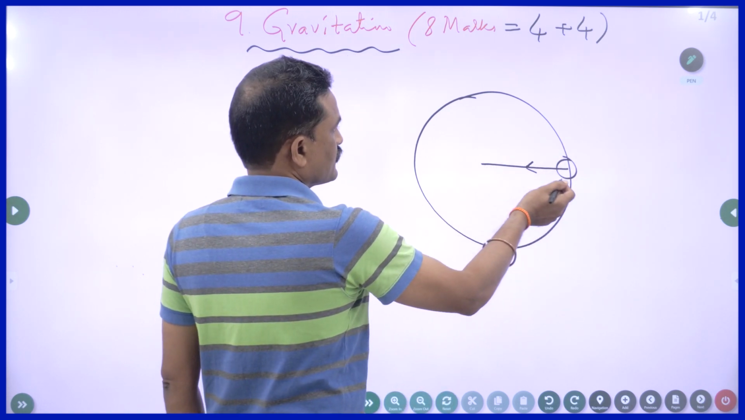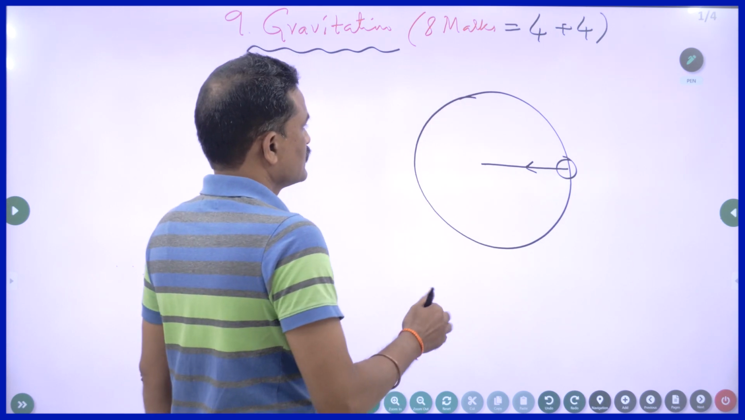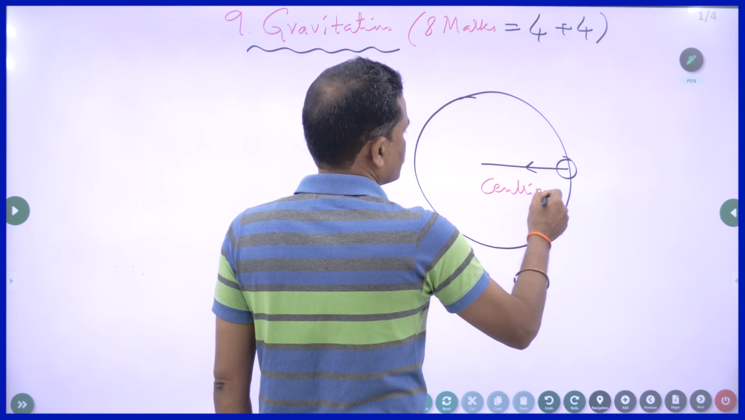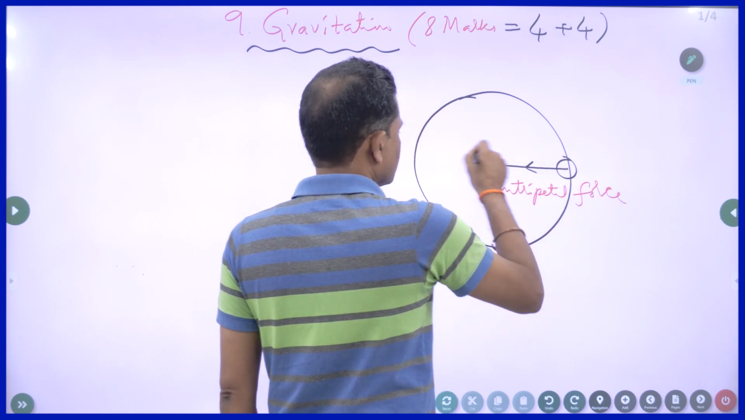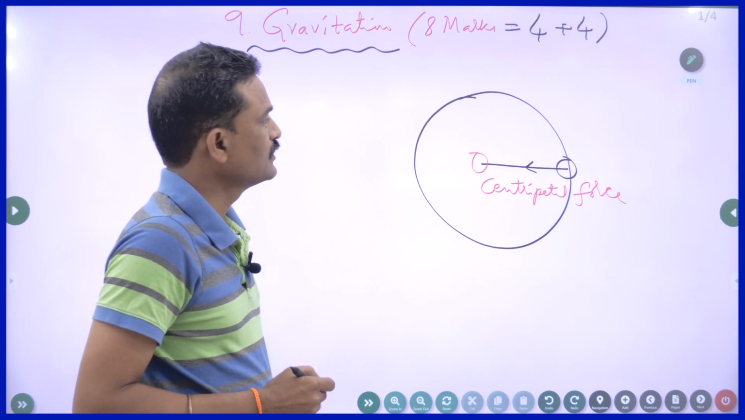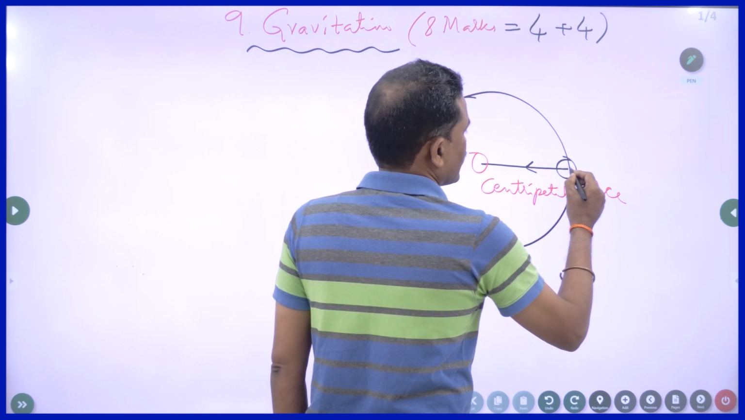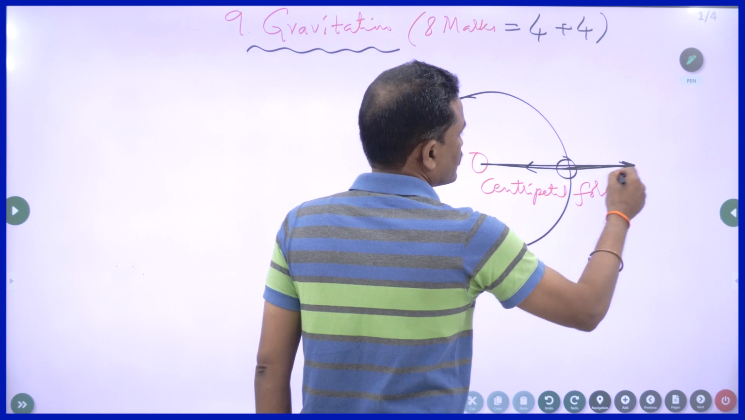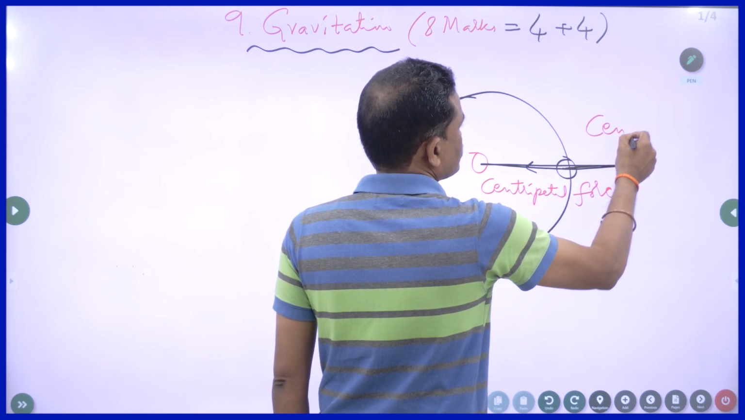The force which is required to rotate an object on a circular path is called centripetal force. The centripetal force acts towards the center of the circle. And there is another fictitious force, or pseudo force, that acts away from the center along the radius, and that force is called centrifugal force.